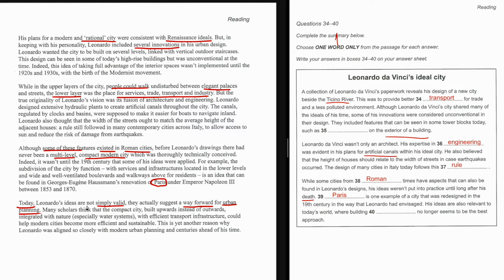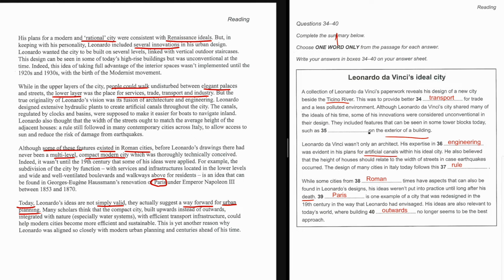Building what is bad? Many scholars think that the compact city built upwards instead of outwards, integrated with nature, especially water systems with efficient transport infrastructure, could help. So building upwards is better than outwards. So building outwards seems like no longer seem to be the best approach.